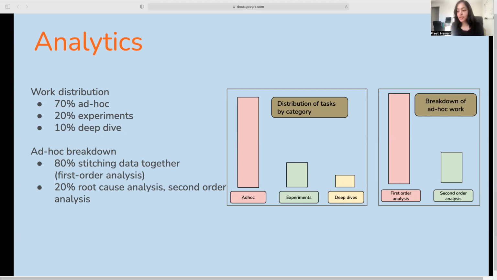So the stakeholders did not always know what other stakeholders were creating tickets for. There was lack of context because most interactions were through tickets and not through face-to-face conversations or real conversations. And the team was underutilizing their expertise. So we had a smart bunch of people, but all they were doing was some simple analysis.